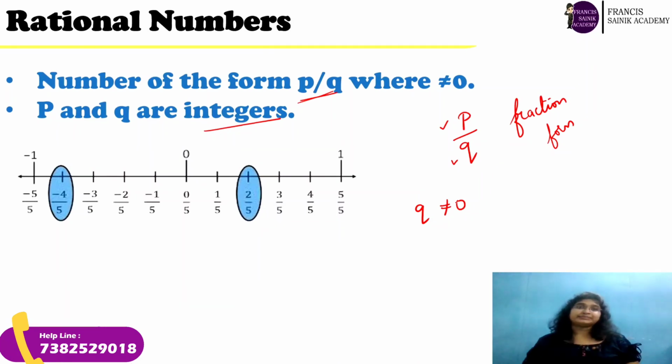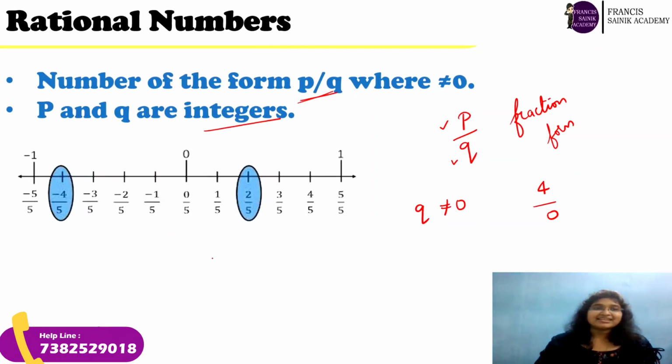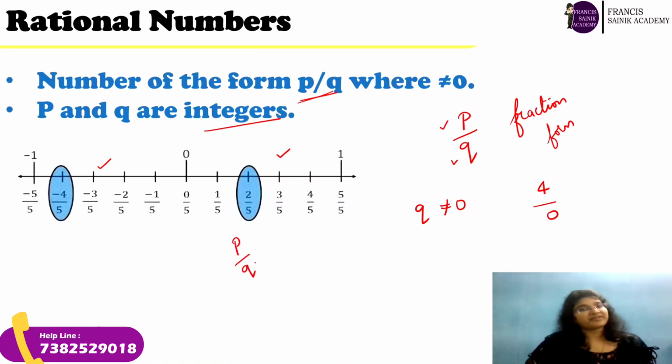I'll tell you why. For example, there are 4 apples with you and you have to divide them by 0. It is absurd, right? It is impossible. So the Q in a rational number must not be equal to 0. See here, the rational numbers. There are positive and there are negative numbers also, right? So they are in the form of P by Q.